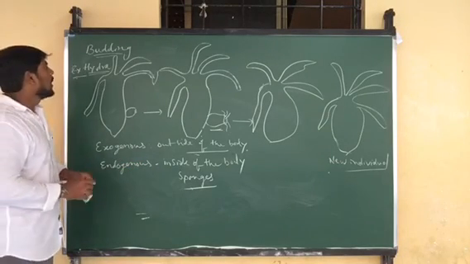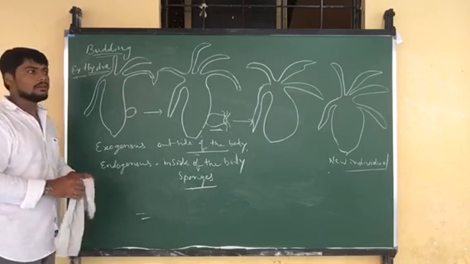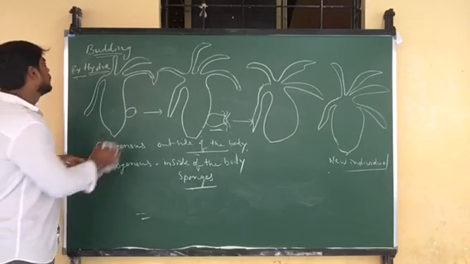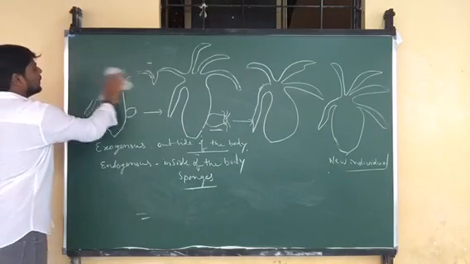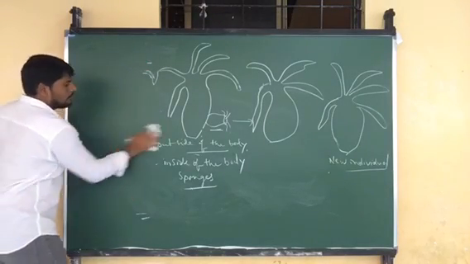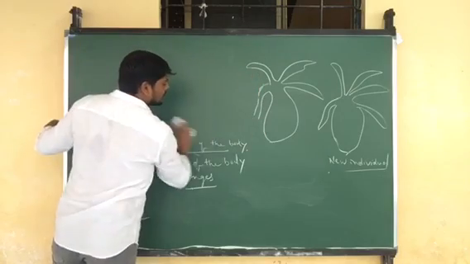So budding is another method of asexual mode of reproduction. After that we will discuss the regeneration method.